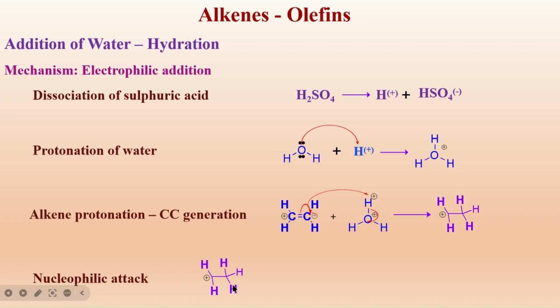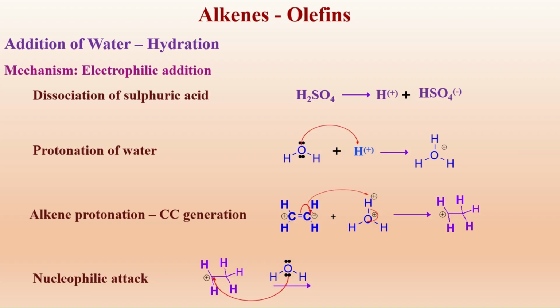And as it is highly reactive and highly unstable, it reacts with the water molecule. Oxygen has lone pairs of electrons. As these lone pairs are shared, this excess electron density is shared with the C plus, CH2 plus to be precise.